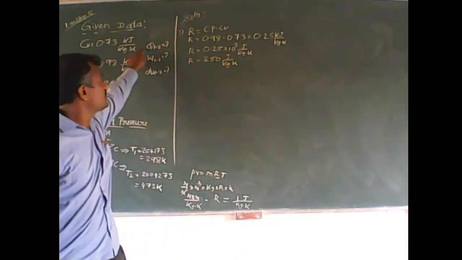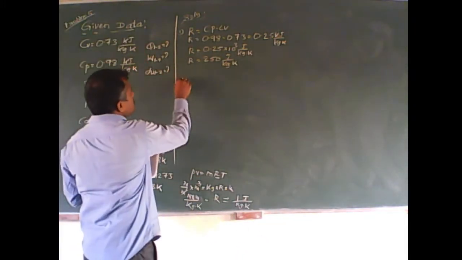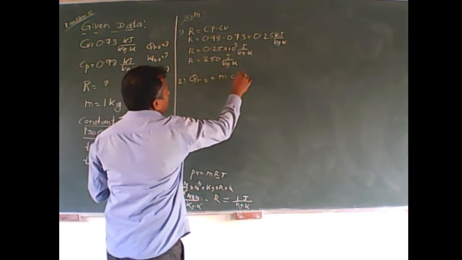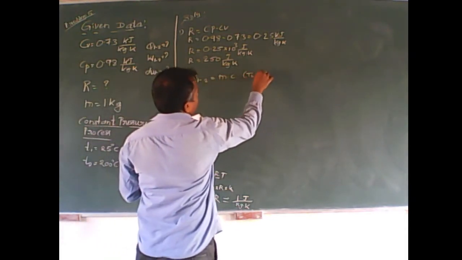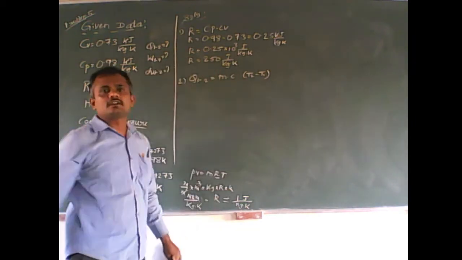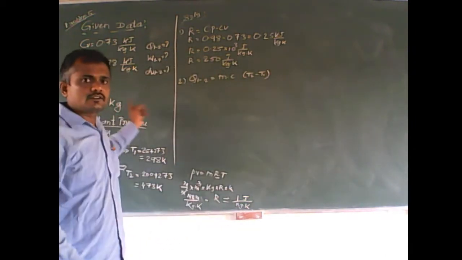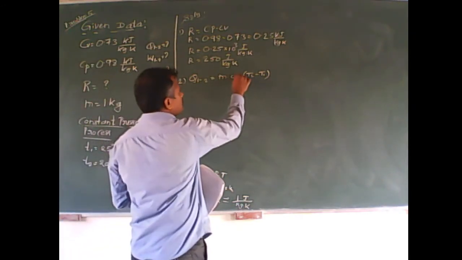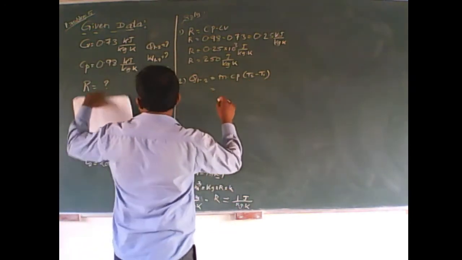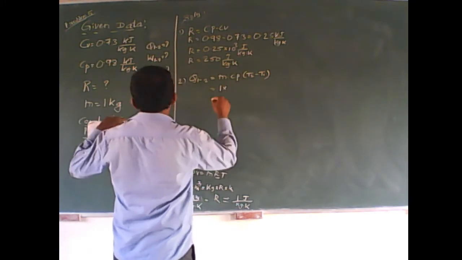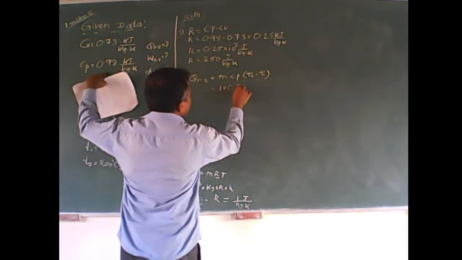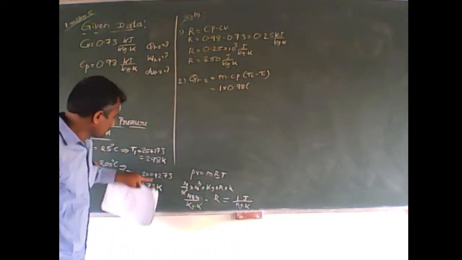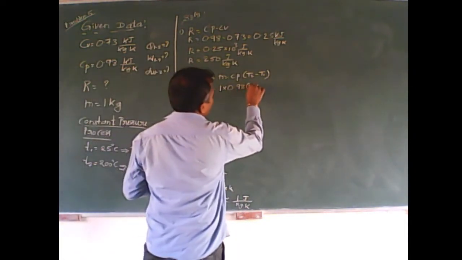Afterwards, we have to calculate the second one, that is heat supplied 1 to 2, equals m into C into T2 minus T1. I have not written C here. What do we have to take? Since it is a constant pressure process, I have to take it as Cp only. Mass is given as 1, Cp is given as 0.98. Temperatures are also given: 473 and 298.